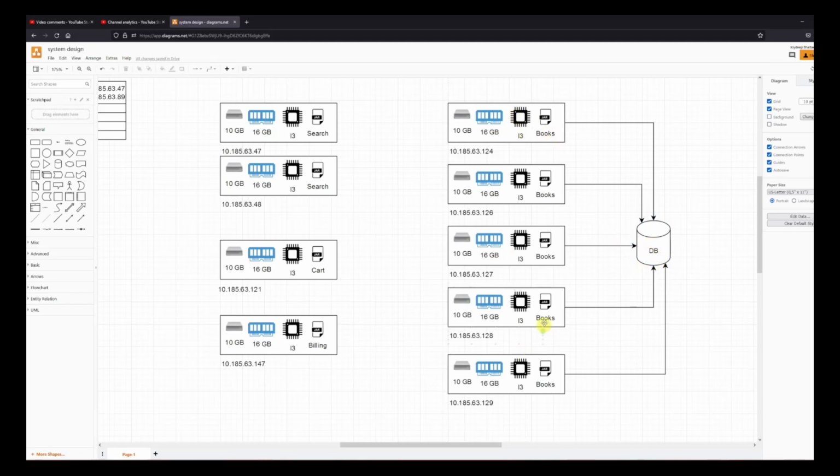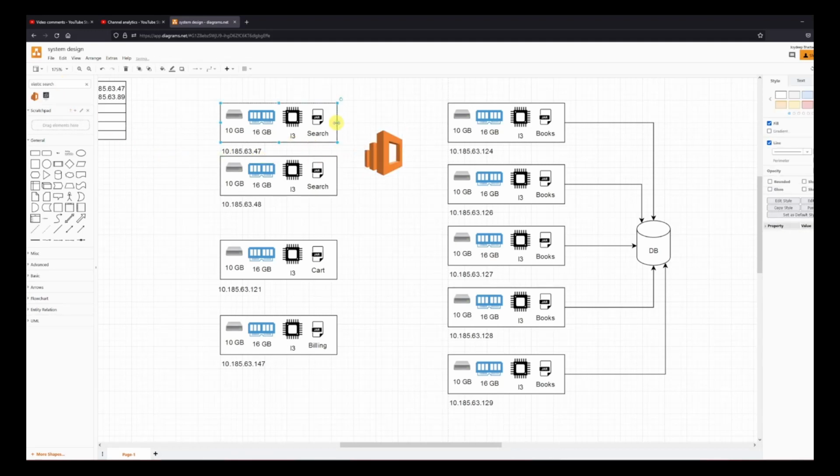What happens is when you publish a book, you send a copy to your search module, which will have its own Elasticsearch, and these guys will not call my book service, but will communicate with their own Elasticsearch over here. Similarly, the cart and the billing, if they need something to be stored, they will have their own independent databases, and they are not going to share any database with other services. So that means now they are pretty much independent, right?